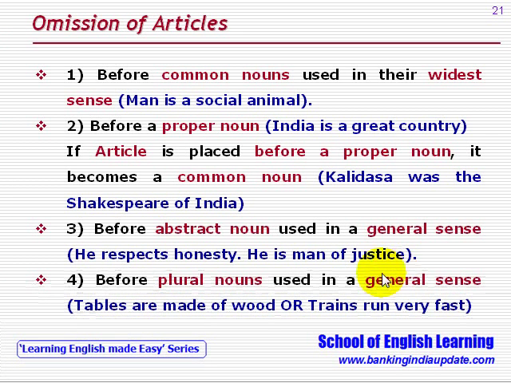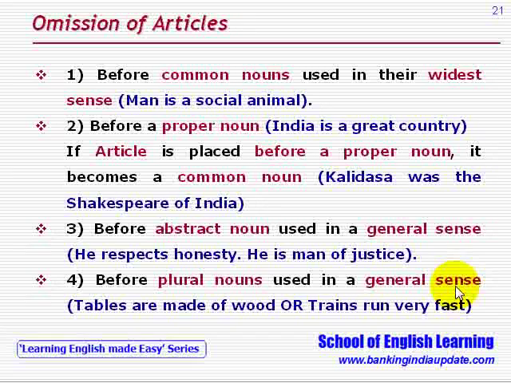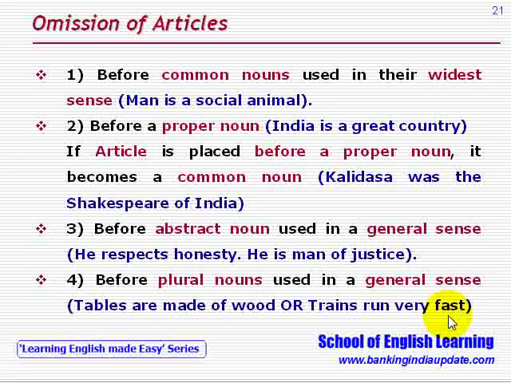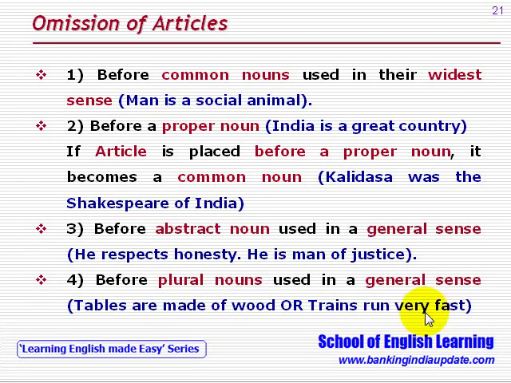So an article is not to be used before plural nouns used in the general sense. Like, tables are made of wood. Or, trains run very fast. So here plural nouns, tables, trains, have been used in a general sense.